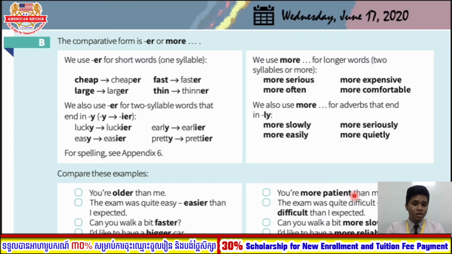Very good. Now you already know the comparative form: we can use ER for one-syllable words to compare, and for words that are long, which is two syllables or more, we use the word more. Okay, more plus adjective or more plus adverb that ends in ly.